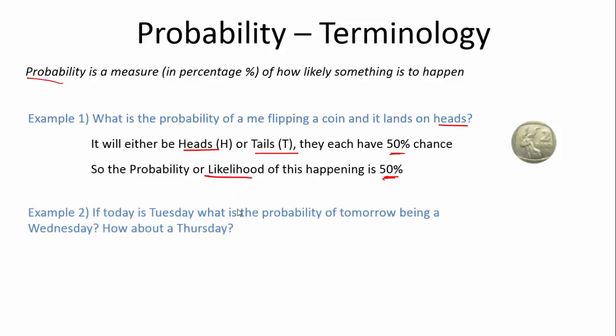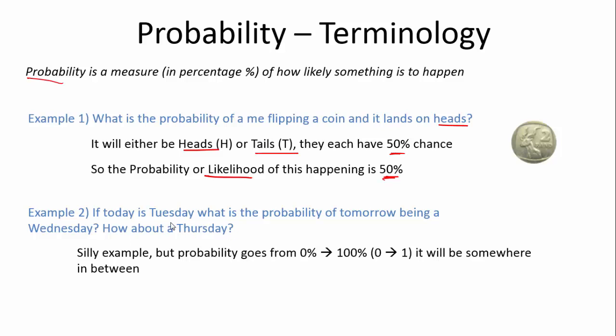Let's look at this example. It's a bit of a silly one, but if today is Tuesday, what is the probability of tomorrow being a Wednesday? What is the probability of it being a Thursday? If today is a Tuesday, it is 100% going to be Wednesday tomorrow. But if today is Tuesday, there is 0% chance it can be Thursday tomorrow. So it's a silly example, but what I want to show you here is probability goes from 0% to 100%.